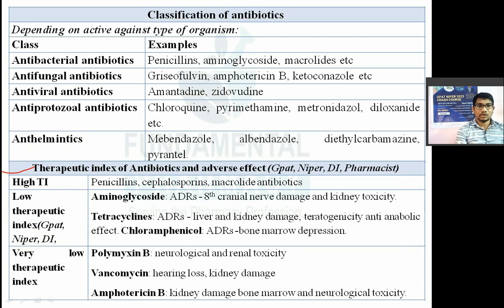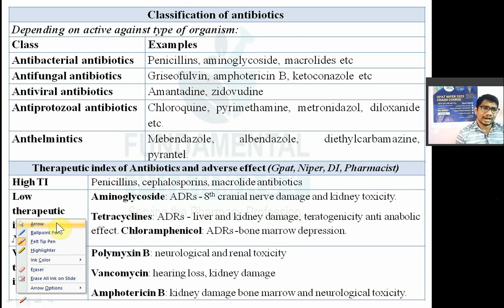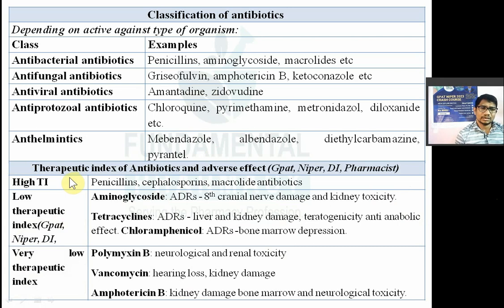On the basis of that, antibiotics are classified into different types. So antibiotics having high therapeutic index. Example is nothing but the penicillins, cephalosporins, macrolides. So these antibiotics are known as the antibiotics having a high therapeutic index. Now these drugs are relatively safe. So जो भी एंटीबायोटिक है जिसका therapeutic index ज़्यादा है तो वो safe ज़्यादा होता है.